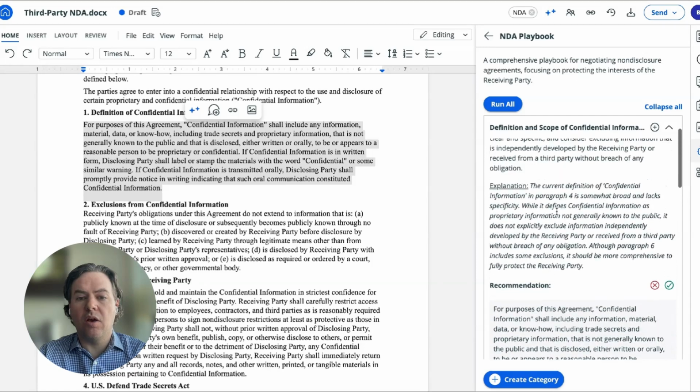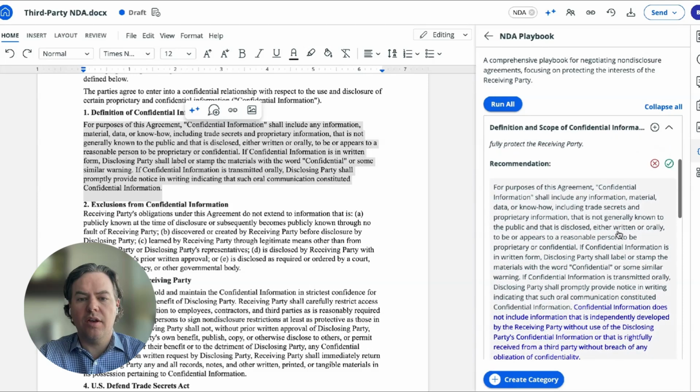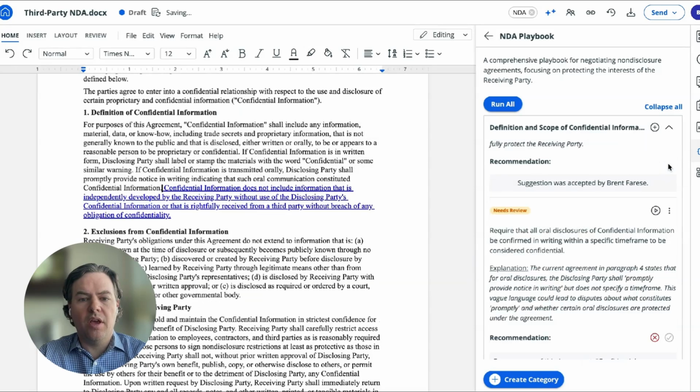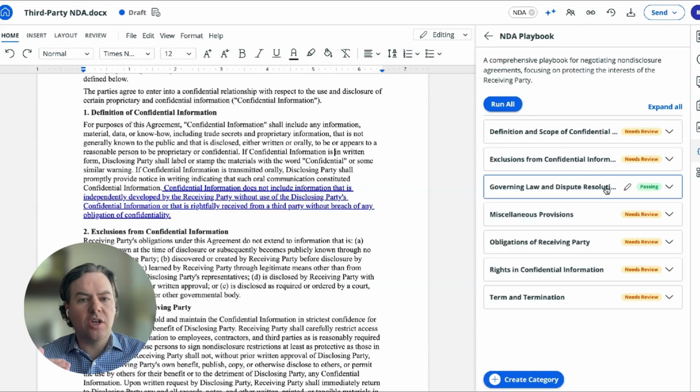There will be a recommendation as well as an explanation about why AI is recommending a particular red line. And then you, as the reviewer, can accept or reject the suggestion into your agreement. If you accept it, those edits automatically get popped into your agreement as track changes, and you can go through the remainder of your playbook to conduct a review using AI of very sophisticated agreements in a fraction of the time that it takes for manual review.